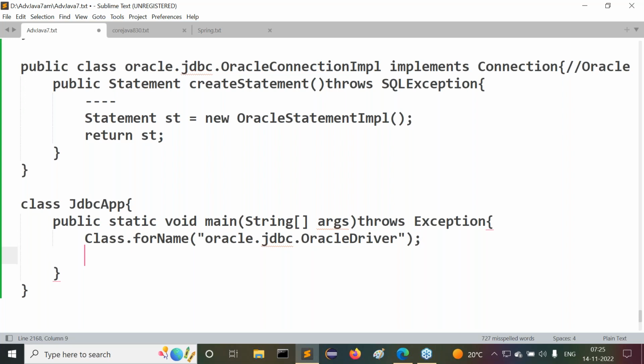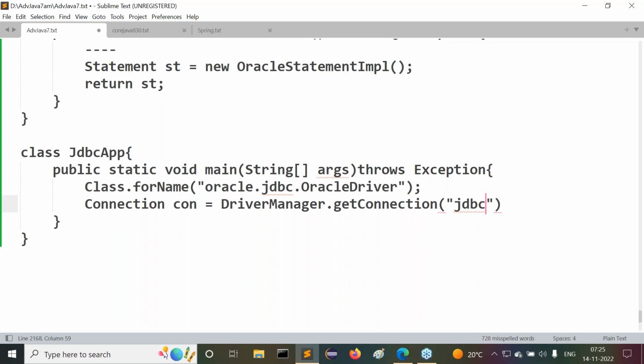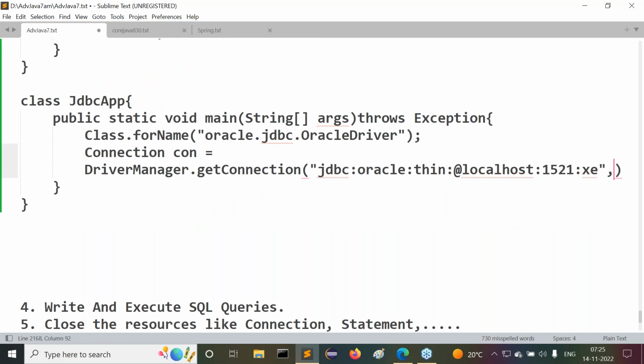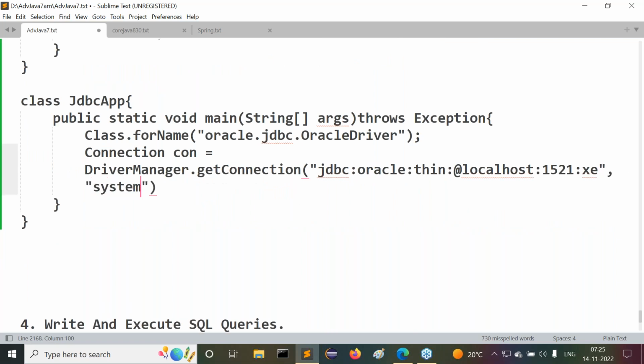After completion of this, listen carefully. Next one is Connection con = DriverManager.getConnection(), where we go for all formalities: jdbc:oracle:thin:@localhost:1521:XE. Then we have to provide the database username and password: system, comma, Durga. In my system I provided Durga during the installation of the Oracle database. That's okay, fine.